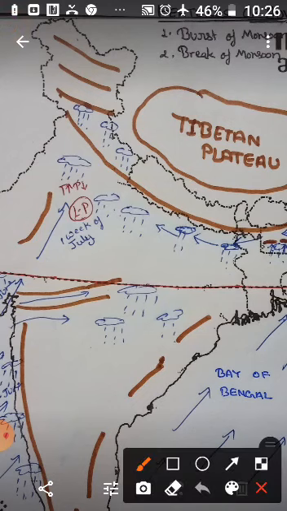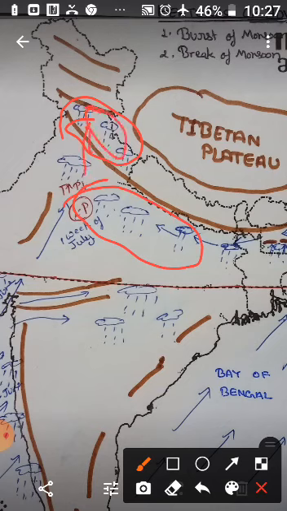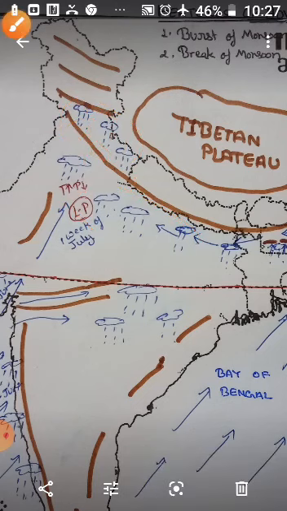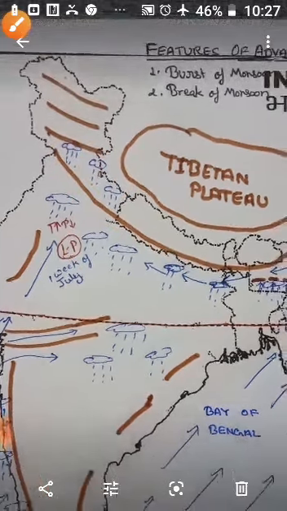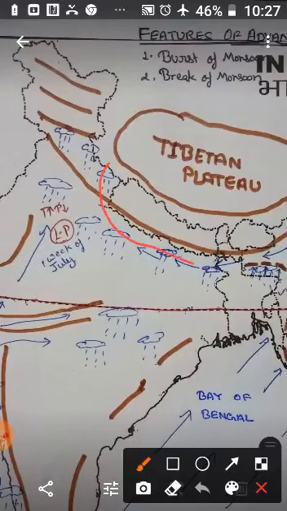So children, when this monsoon trough shifts over the Himalayan region, this area has a long dry spell in the plain, and widespread rainfall occurs in the Himalayan region, which leads to floods in the areas of rivers which are coming from the Himalayan region.